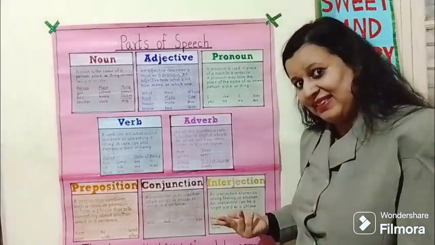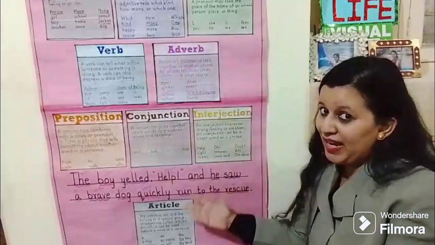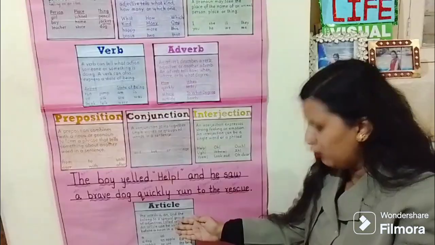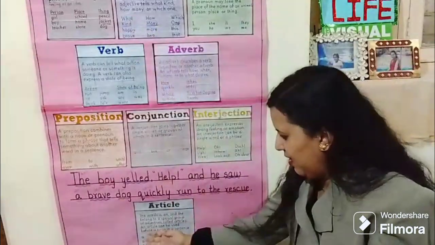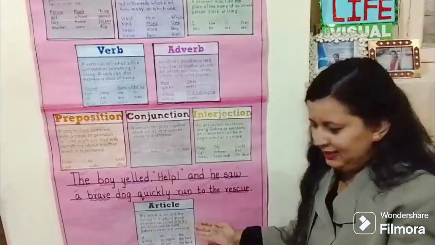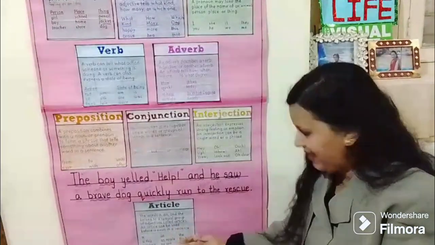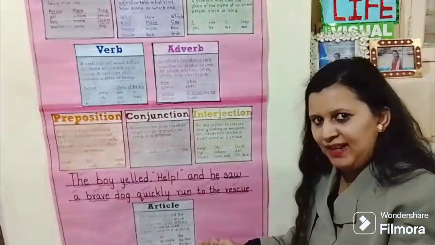Sometimes they can. Apart from the 8 parts of speech, we also need to know articles. Articles are used before a noun. A, an and the are the 3 articles. A dog, a rabbit, an apple, an ant, the boy, the bird.